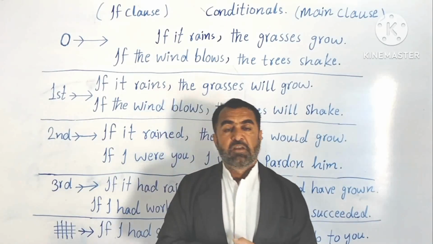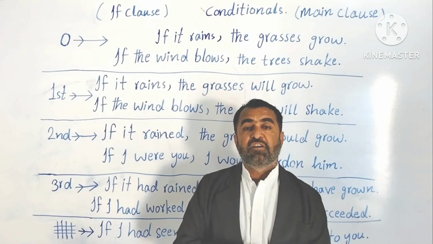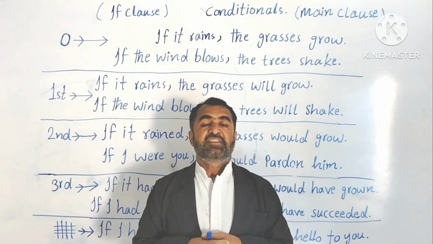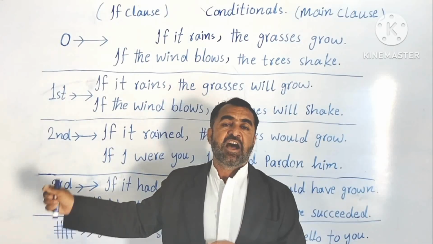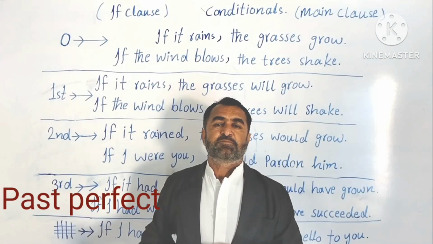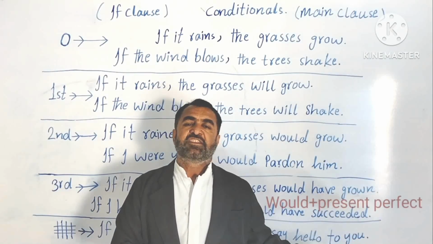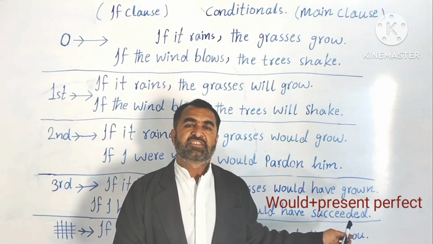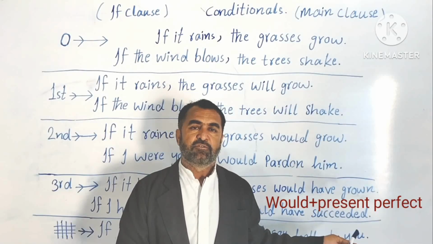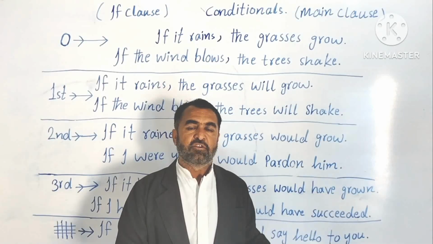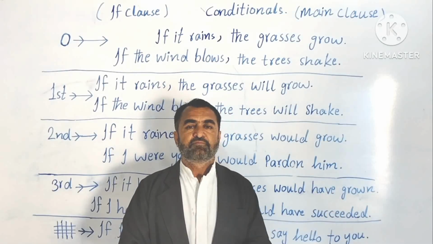Now the structure of third conditionals is this: the first part, the if clause, is in past perfect, and the main clause, or result clause, is in present perfect with the usage of would.